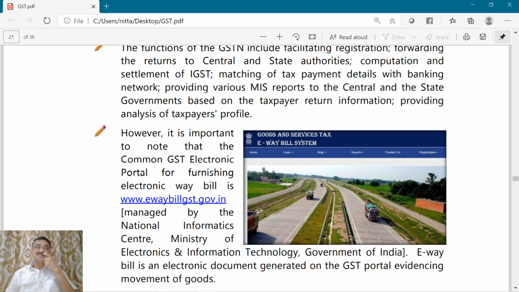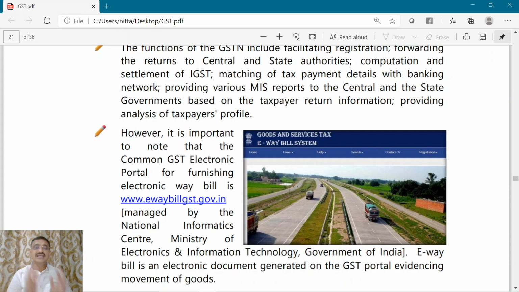There is also a requirement of generation of an e-way bill for movement of goods if the value of the goods moving from one place to another exceeds a threshold limit. The e-way bill is also to be generated electronically. However, we should understand that this e-way bill system is not integrated into the GST common portal.